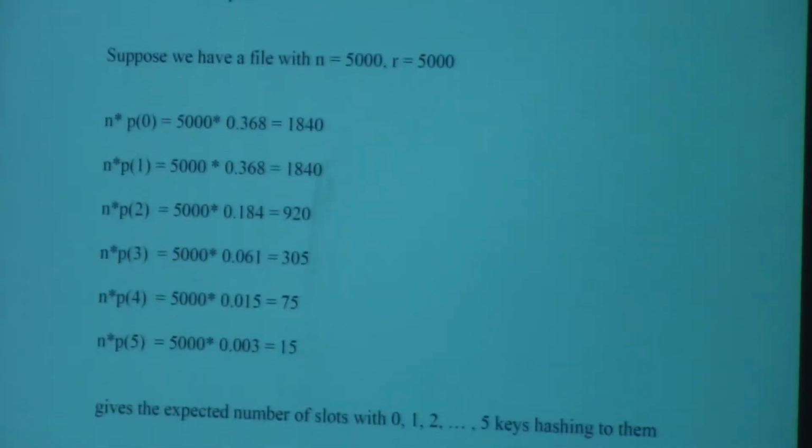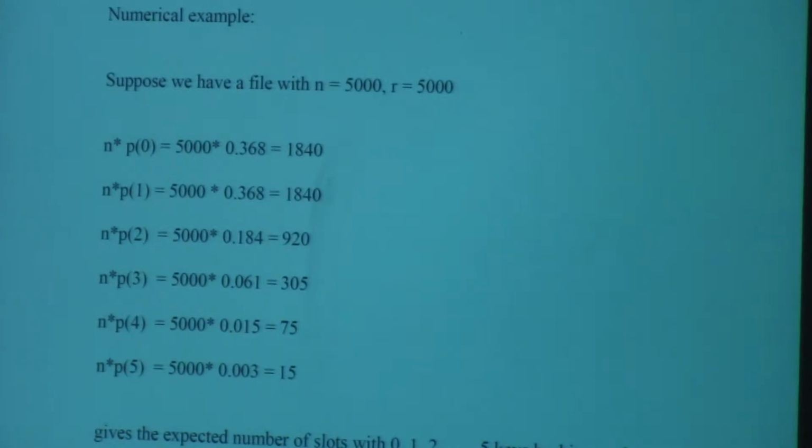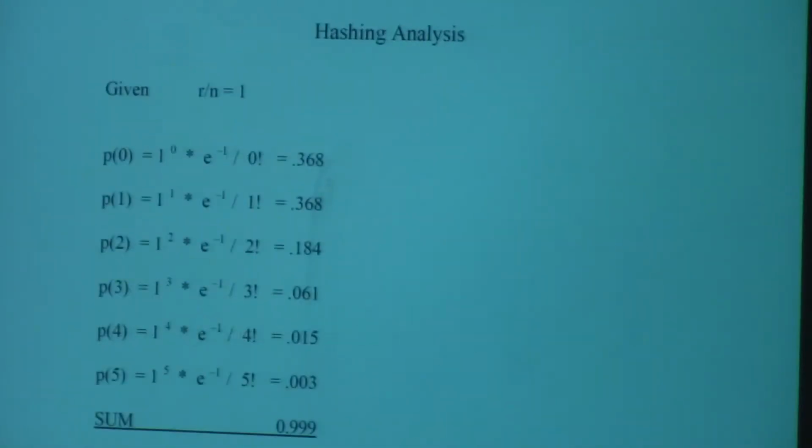So the question is, what can we do to improve what we see as a potential problem? And I guess what we can do is we can try to lower the packing density. And if we lower the packing density, R over N goes to less than 1. For example, R could be equal to 6,000 and N 8,000, then we have 0.75. What happens in that case? Well, we have 0.75 and negative 0.75. Everything else stays the same.